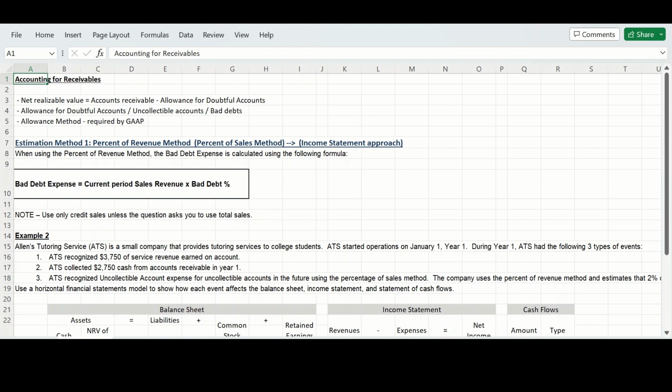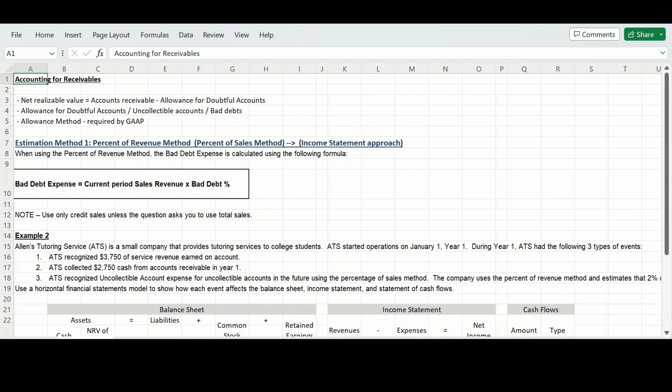Now, companies that sell on credit expect that some customers may not actually pay what they promised to pay. So because of this, companies don't expect to collect the full amount or the face value of their accounts receivable, because even carefully screened credit customers sometimes just don't pay their bills. So we have to record accounts receivable on the balance sheet at what's called the net realizable value, which is simply the amount of accounts receivable minus any allowance for doubtful accounts.